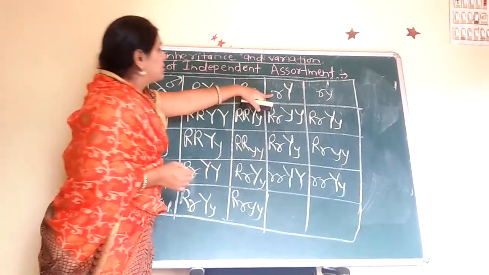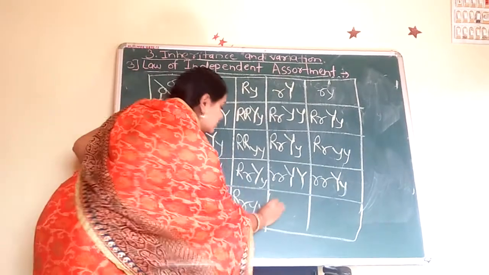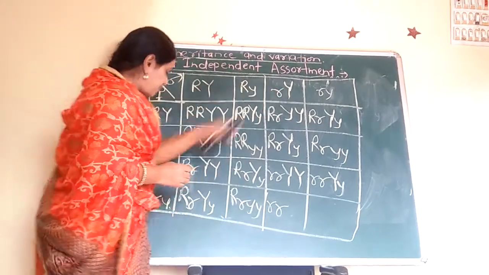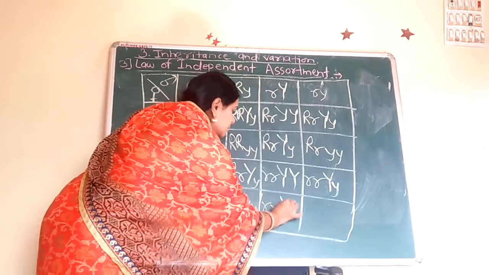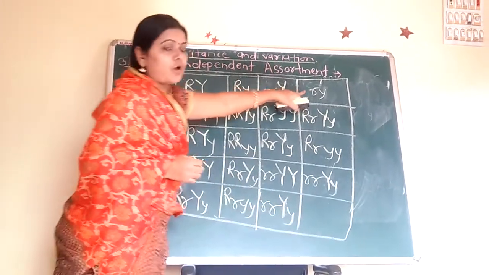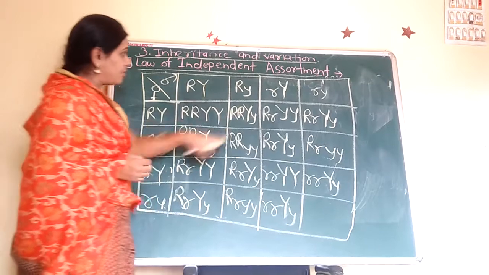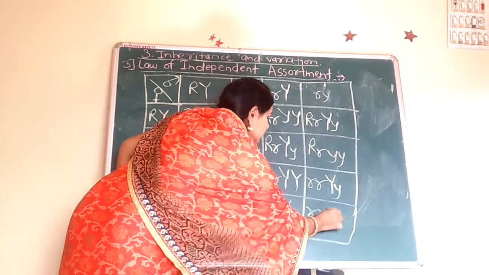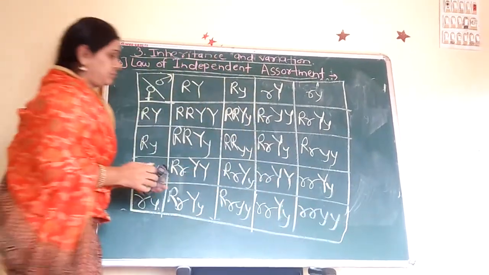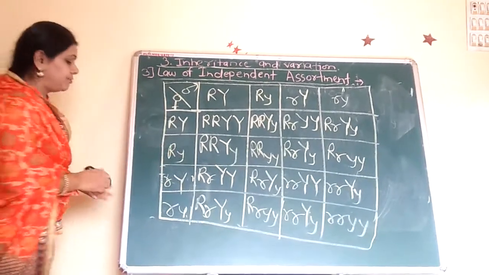Then small r, capital Y, small y. Then small r, small y, small y. Here is the F2 generation.